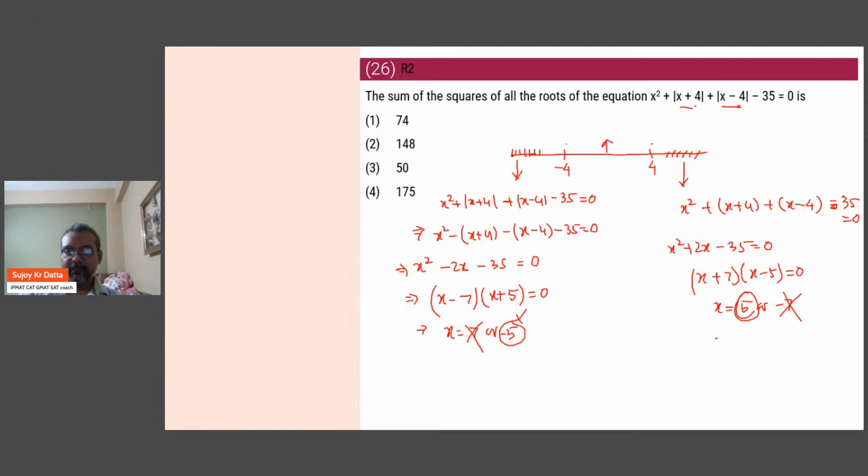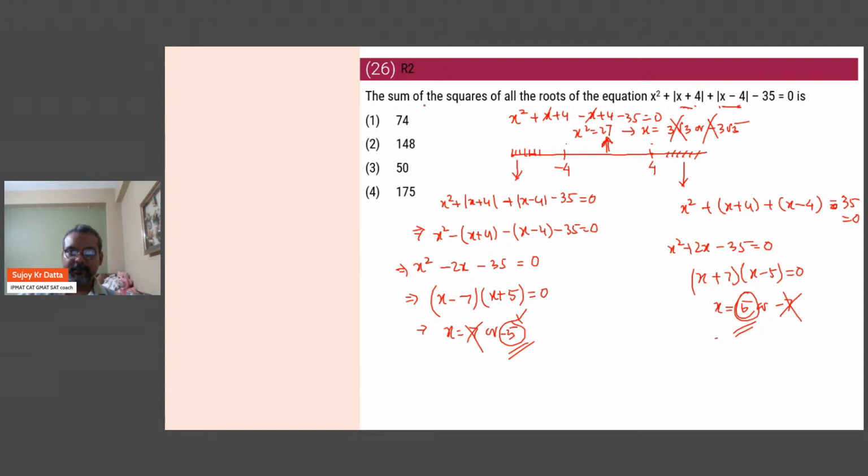Finally, if you try for the region in between, you are not going to get any solution. The equation is going to be x squared. Now to the left of 4 but to the right of -4, this one will remain as it is. This one will change sign. And we will get x squared equal to 27. So that would be x equal to 3 root 3 or -3 root 3, both of which do not fall within this boundary of 4 and -4. So both of them are rejected. So finally your answers are these two.